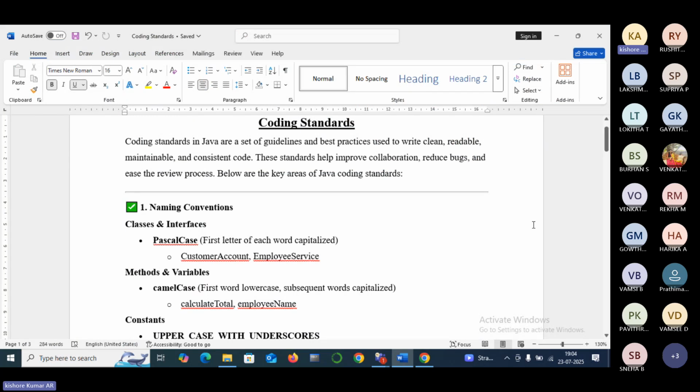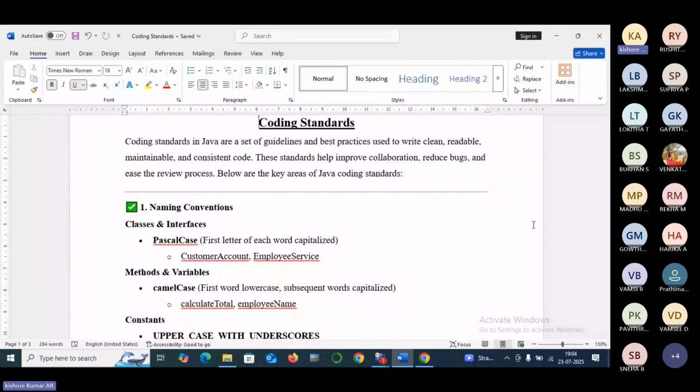These are coding standards. Why we need to use these best practices is to write clean, readable, and understandable code. Whatever code we write must be understood. Why? Because if we move to some other company, or if another employee joins the company to continue the work, at least they have to understand what we already wrote, right? So we need to follow some standards.